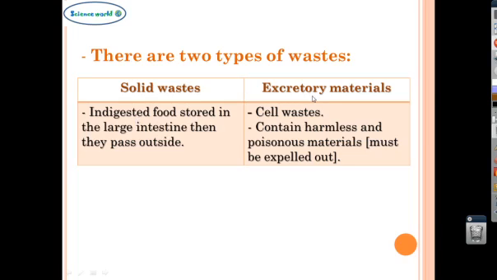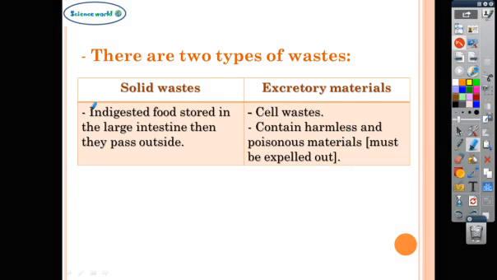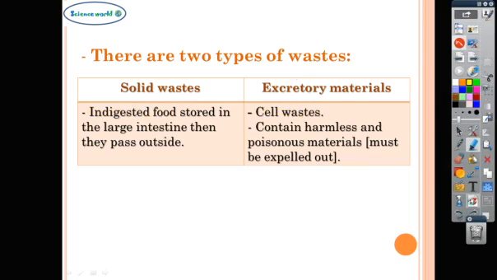While excretory materials are cell waste that contain harmless and poisonous materials and must be expelled out. So again, the solid wastes are undigested food stored in the large intestine, while excretory materials are the cell waste that contain harmless and poisonous materials.